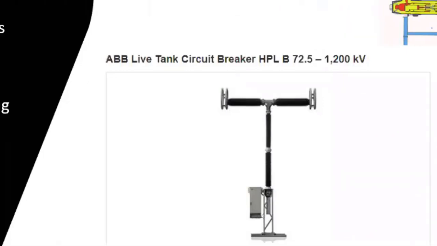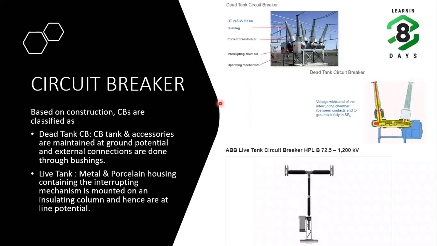See, most of the EHV circuit breakers nowadays are live tank circuit breakers, and dead tank circuit breakers are chosen only for certain applications or places where they want to avoid a separate current transformer. They can have a bushing current transformer here in case of a dead tank circuit breaker. Moreover, this tank is at lower height, so the center of gravity of the tank is at a low level. Because of that, in high seismic areas, this is better compared to this.